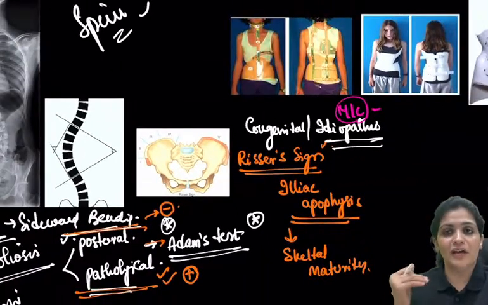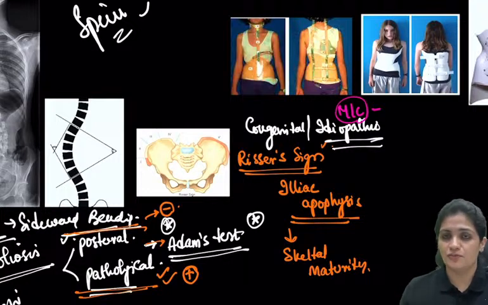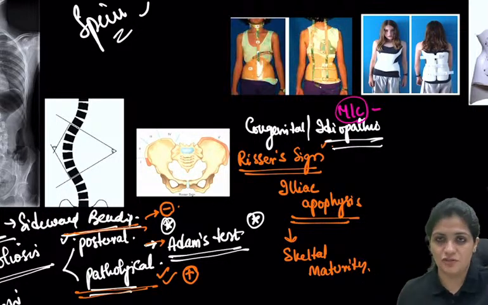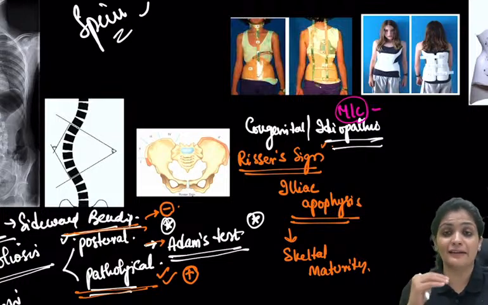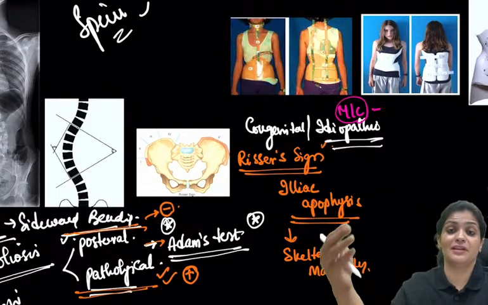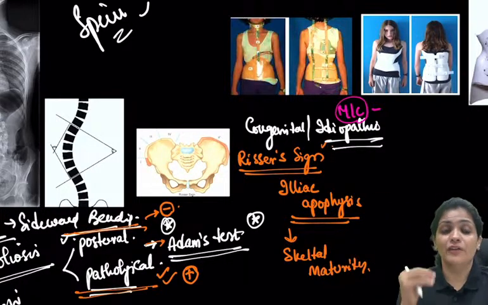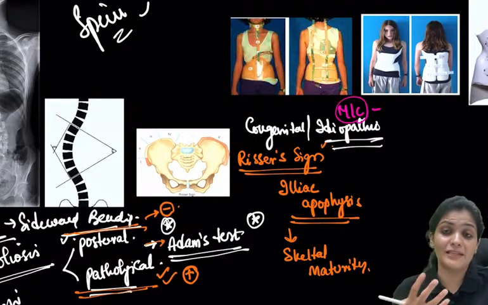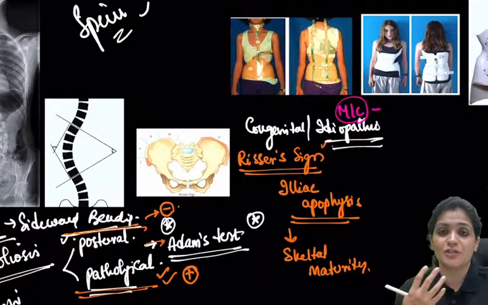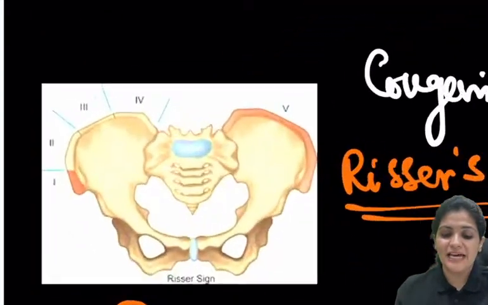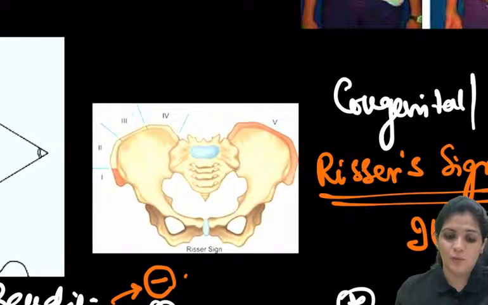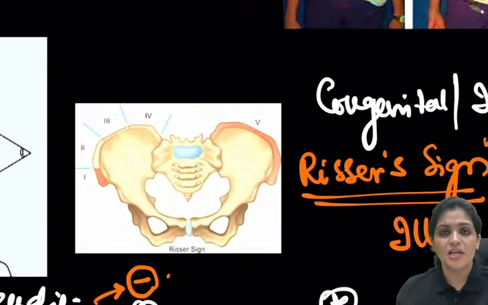Otherwise, at 5 years it could be some 10 degrees of scoliosis, and by the end of 15 years it could be some 20 degrees. Now if you start correcting at 10 only, the scoliosis will progress again. That is why we usually wait till skeletal maturity. So how do you know whether the skeleton is matured or not? You take the help of Risser's sign, the iliac apophysis, where you see grades 1 to 5. So that is about your scoliosis.